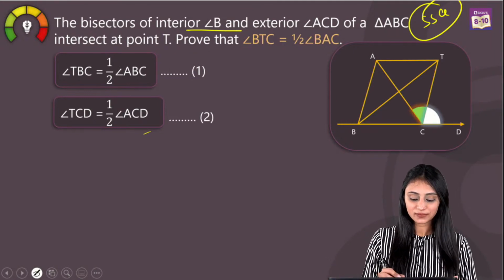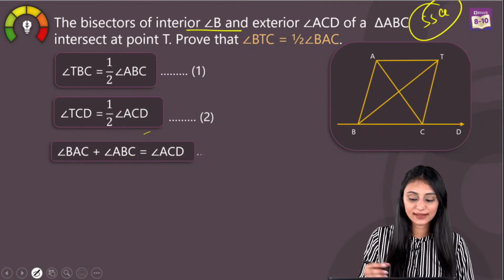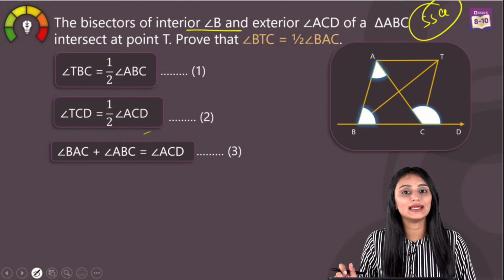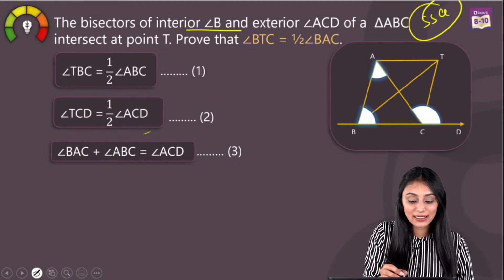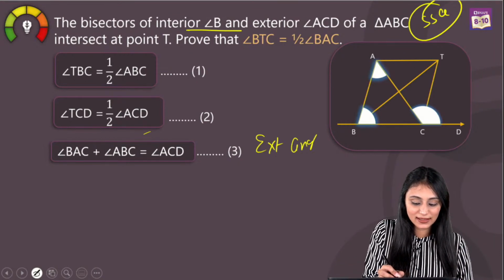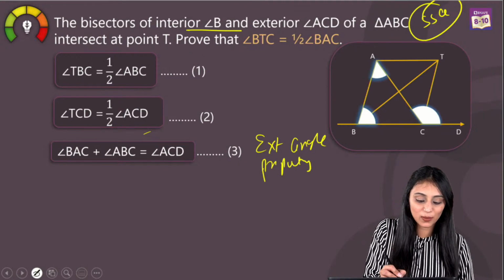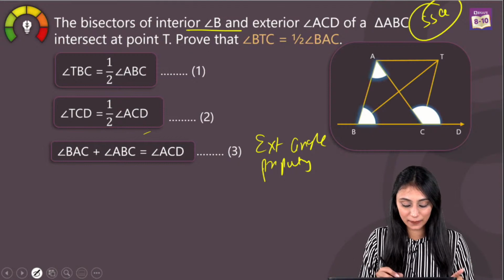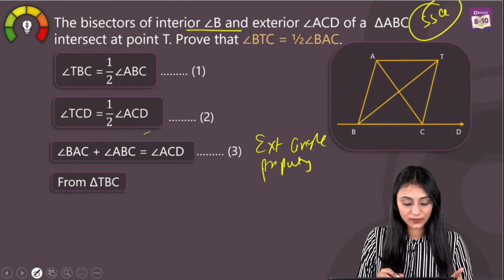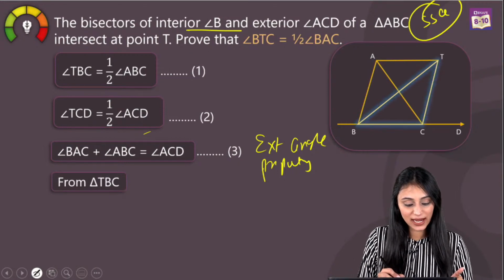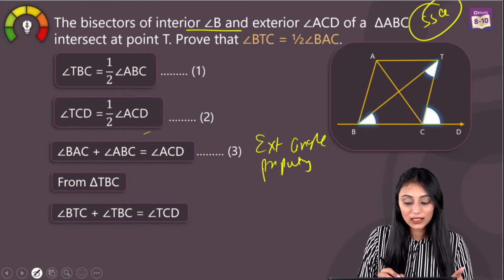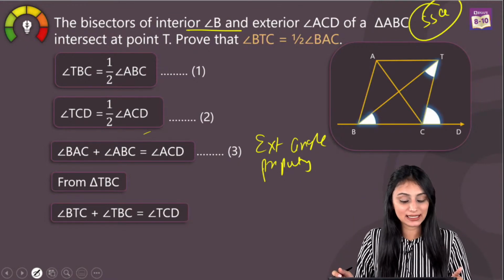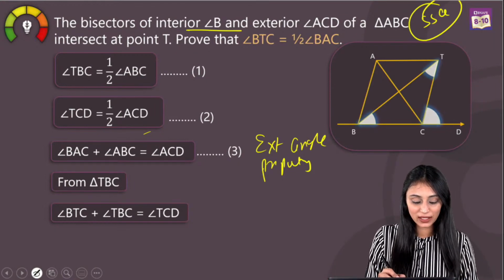Now I can say one thing, that angle BAC and angle ABC would be equal to angle ACD using the exterior angle property. Using the exterior angle property, the sum of the two interior opposite angles would be equal to the exterior angle. Now in this triangle TBC as well, angle BTC and angle TBC, look at the highlighted ones, will be equal to angle TCD, again the exterior angle property, right?